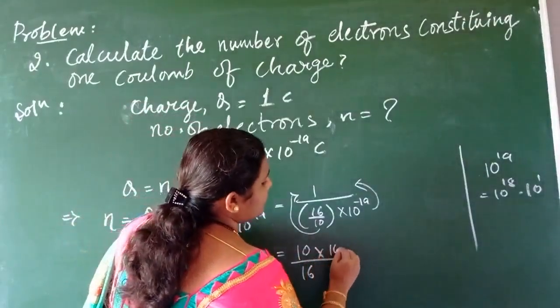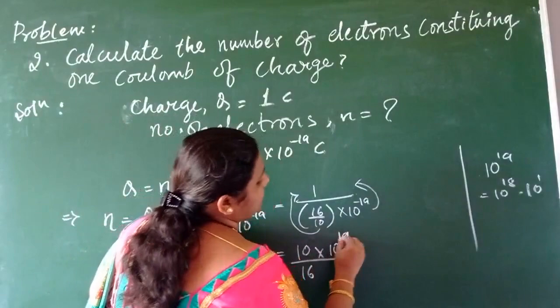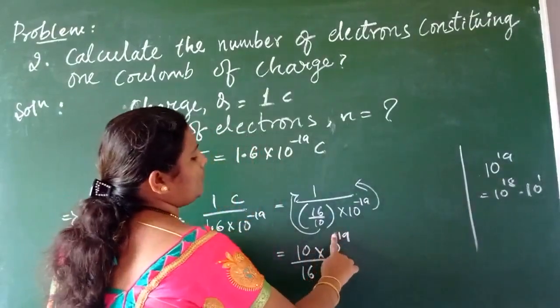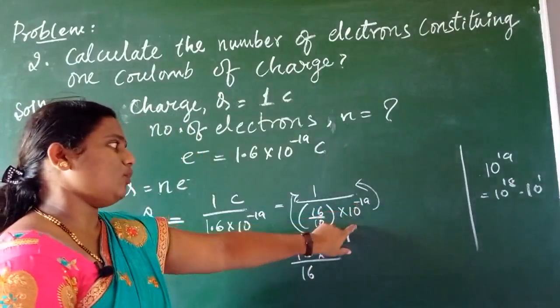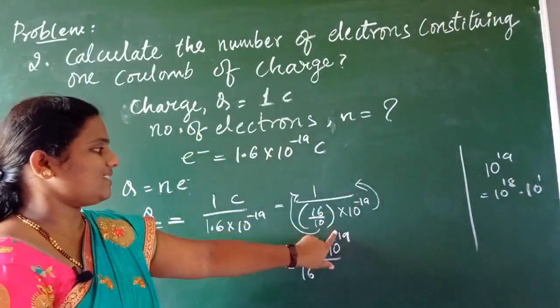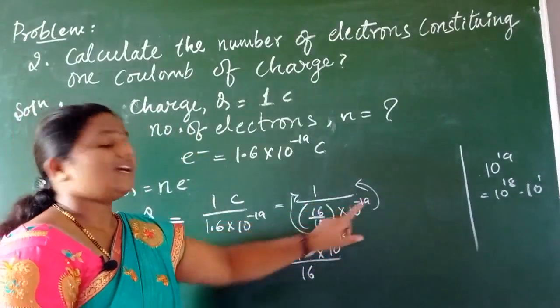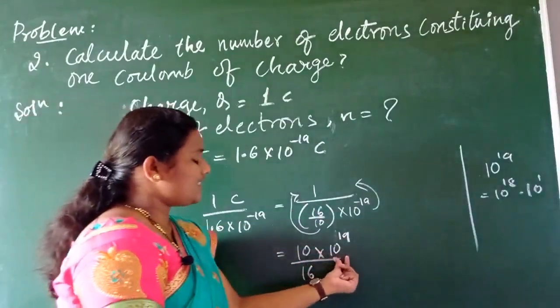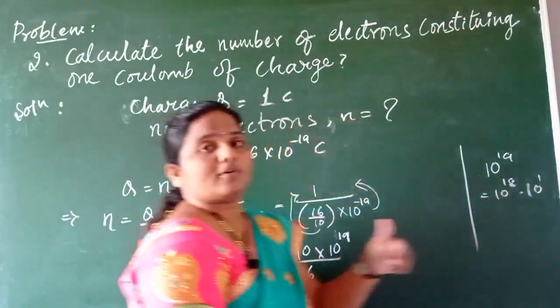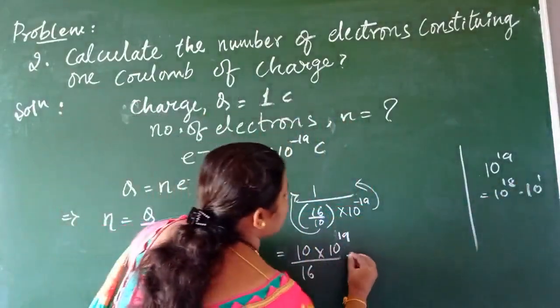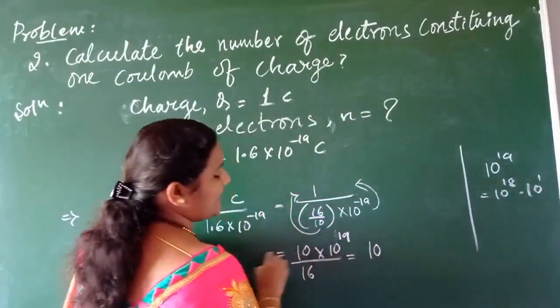It becomes 10 to the power of plus 19, isn't it? No need to write this plus sign here. Initially it was minus 19 at the denominator, now it goes to the numerator, so the sign gets changed, plus 19. So how can we write this 10 to the power of 19? 10 to the power of 18 into 10 to the power of 1.